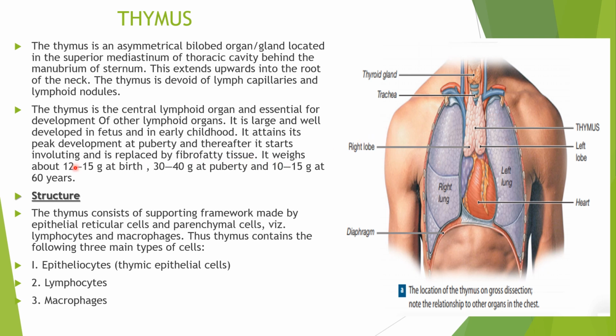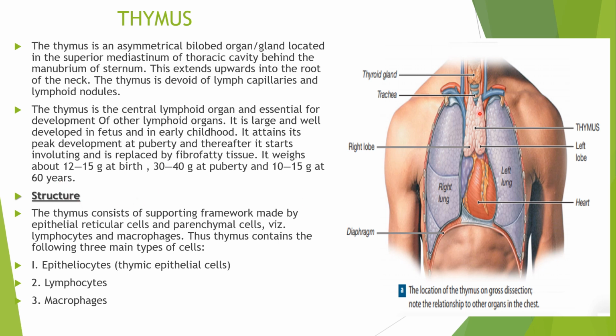It weighs about 12 to 15 grams at birth, 30 to 40 grams at puberty, and 10 to 15 grams at 60 years. So this you have to remember, the weight of the thymus at different ages of life. At birth 12 to 15, at puberty 30 to 40, and again it diminishes in old age, that is 10 to 15 grams by 60 years.